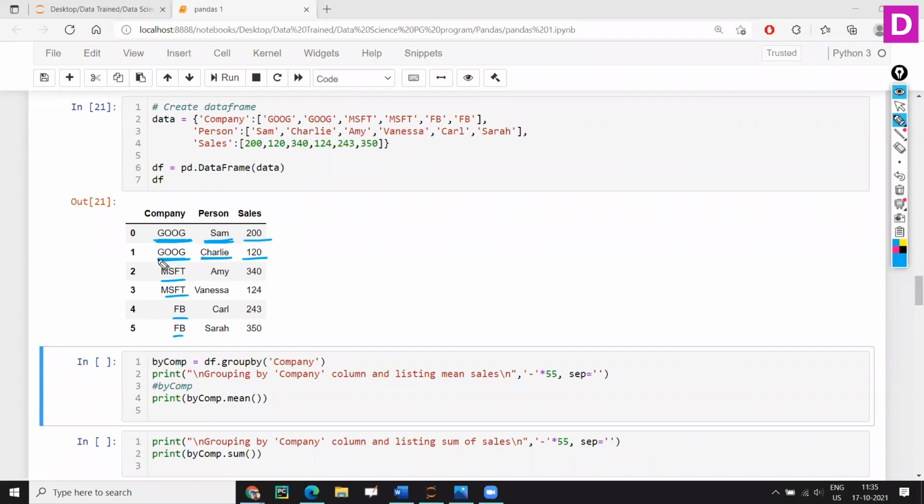So there are two Google records: suppose this record is related to one department and this record is related to another department. Similarly for Microsoft, for A department and B department, we have sales of 340 and 124 respectively. Same thing goes for FB. So this is basically the DataFrame.